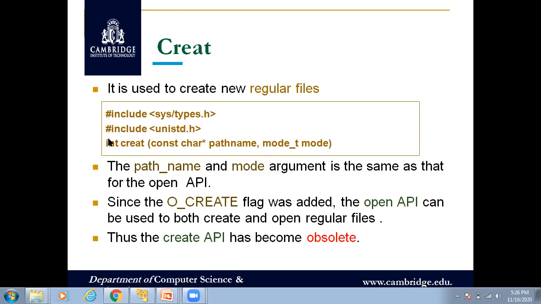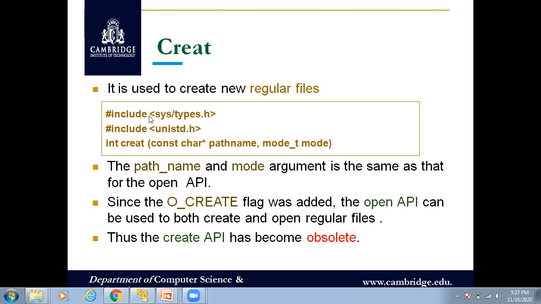And the return type of this function is integer. Why? Because once the mentioned file is created using the creat function, then creat will return some value, which is a unique value for each file to the kernel. That is called the file descriptor, that is FD. Why do we require that FD value? It is a unique value, just to identify your file. So for that, this creat function will return one integer value, that is your file descriptor value.